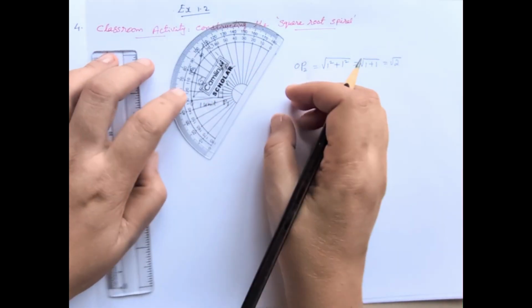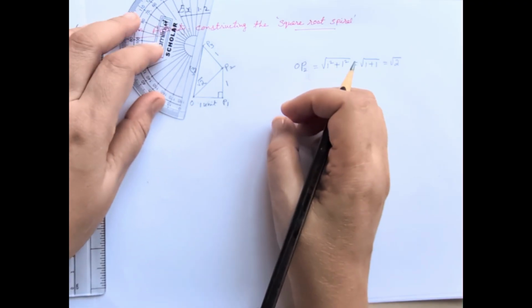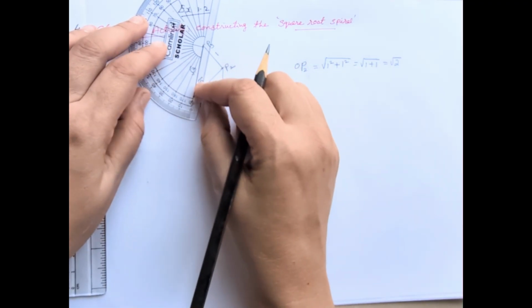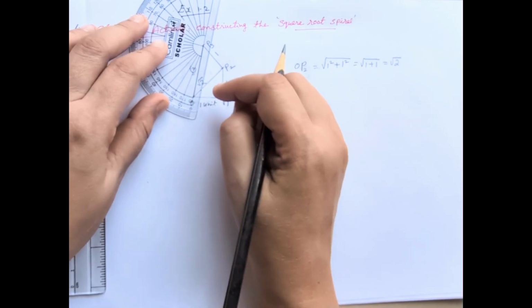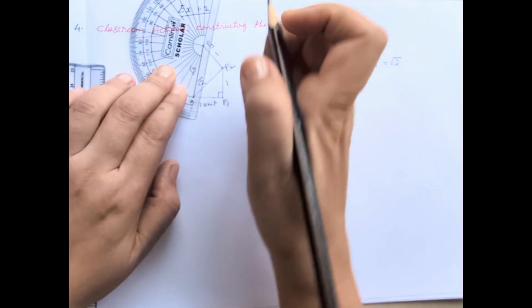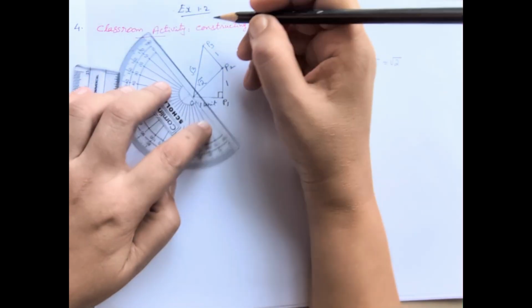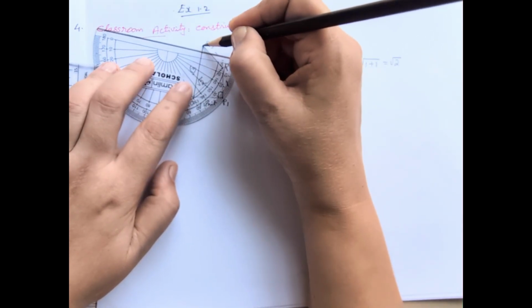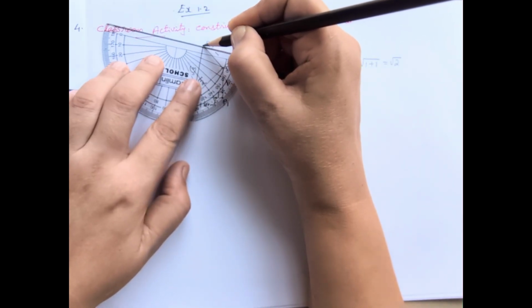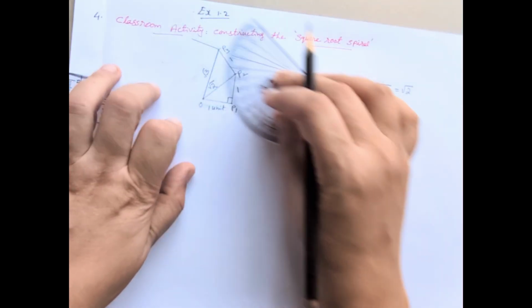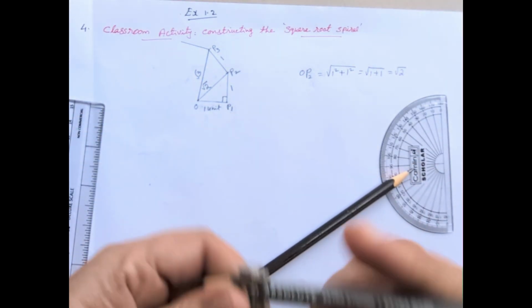Same way again, continue the same process. OP3 as the baseline and P3 as the center. Keep the protractor, then 90 degrees. It is coming here, and join that. There also 2 centimeters, same unit. Take the compass.